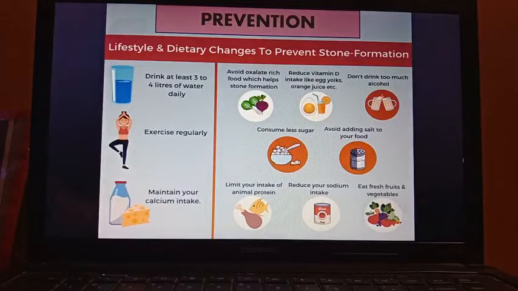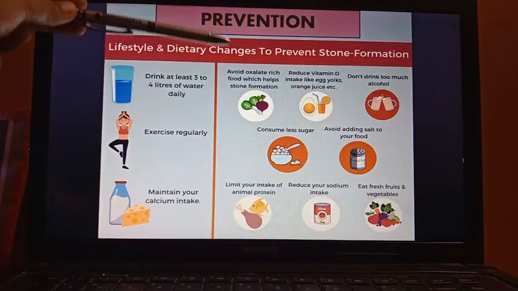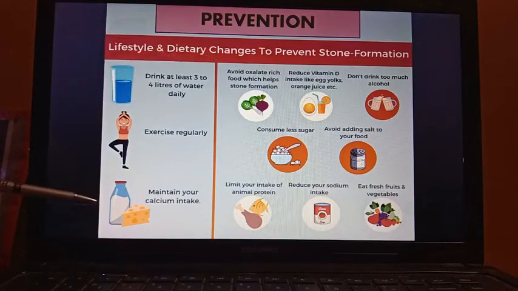Now, what are the preventive measures? Lifestyle and dietary changes to prevent stone formation. First of all, drink at least 3 to 4 liters of water daily, not only water, also fluids. Why? I have already told you, it can help to flush out the stones. Exercise regularly. Maintain your calcium intake. Calcium rich food actually helps in the prevention of stone formation.